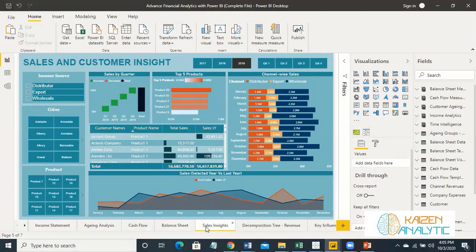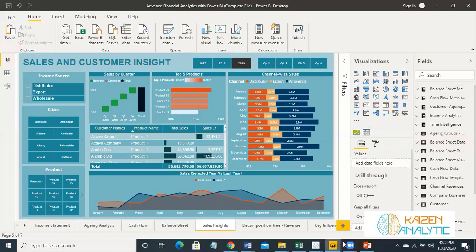And you can place your slicers of cities, products, income source, even quarters and years. And you can slice and dice your years of total sales and sales last year. So we'll do detailed working as far as DAX and data visualization are concerned for these two trainings.